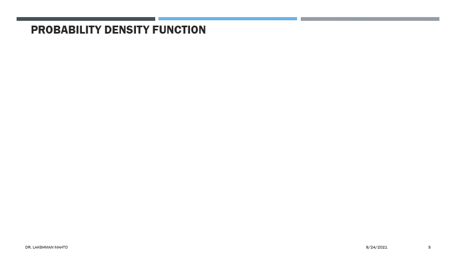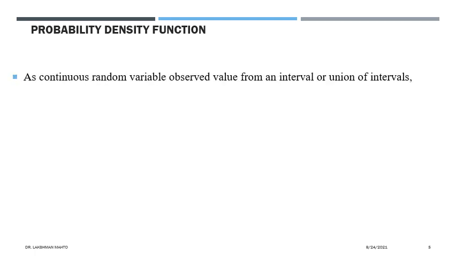So first, I would like to discuss probability density function. Why? Because the probability law, in the case of a continuous random variable, we will define in terms of probability density function. So it is very much essential to define it. What is this? It is definitely a function. With a continuous random variable, what is happening? It is observing value from an interval or union of intervals. It is not taking values in discrete fashion. It is taking values in continuum fashion.